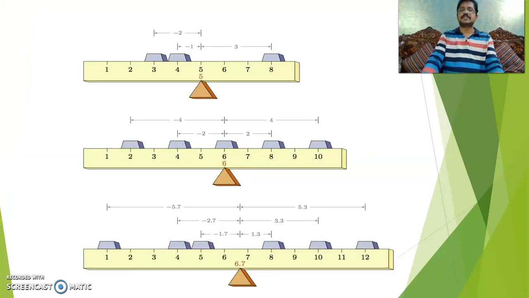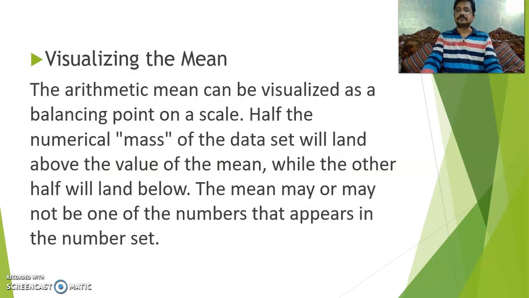Here just observe it. 1, 2, 3, 4, 5, 6. So this represents the average diagrammatically. Observe this and understand what is average also. Okay. Now visualizing the mean, that's very important.